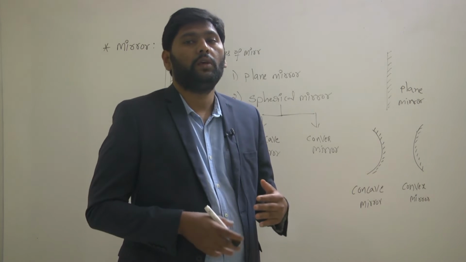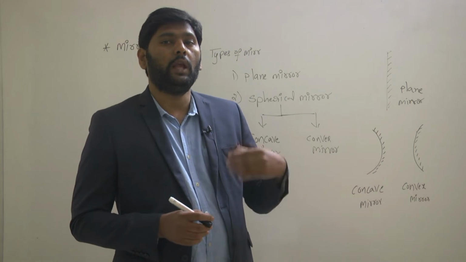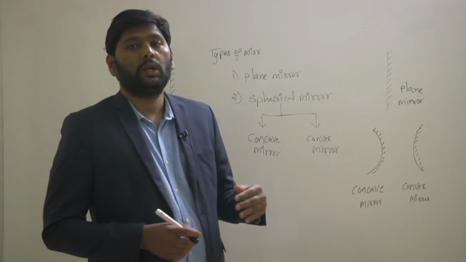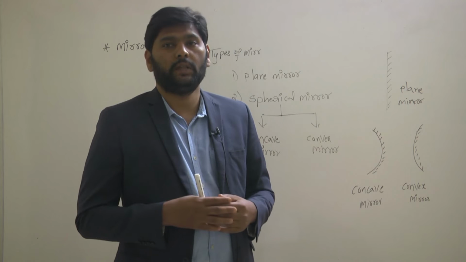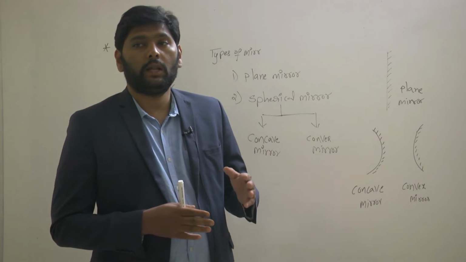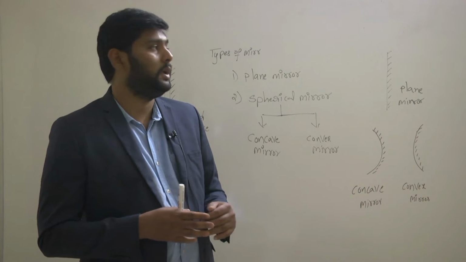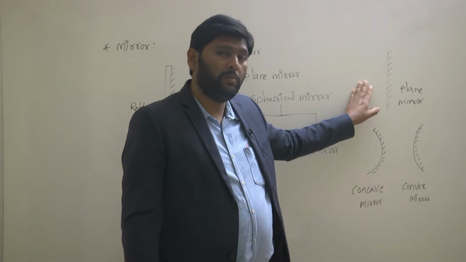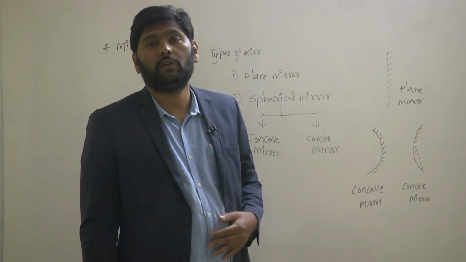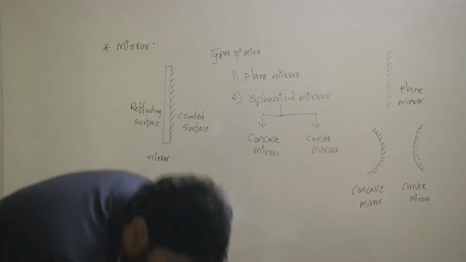So further we'll use a technique called the ray diagram. The ray diagram will help you say the nature of the image without having the lab activity. Understand? Without doing the lab activity, the ray diagrams will give the nature of the images. So by using the ray diagram of the plane mirror, we'll study the nature of the image without having the experiment. So let's talk about these ray diagrams now.